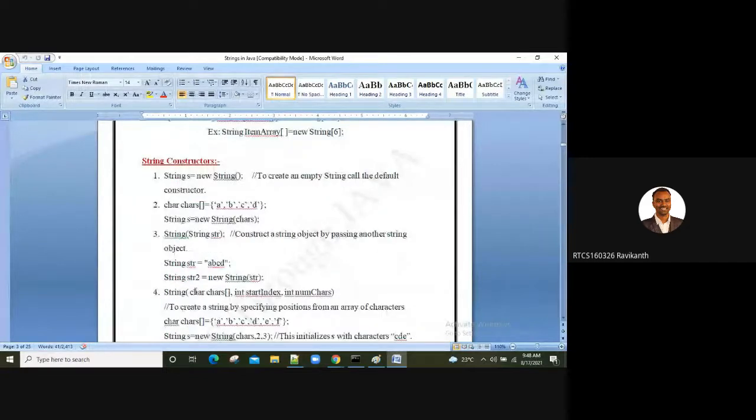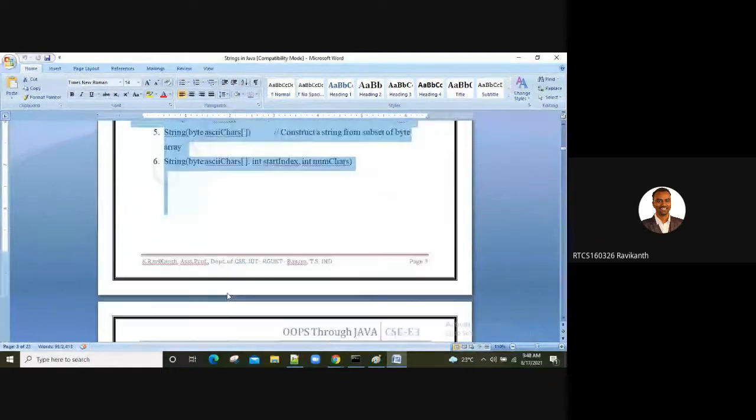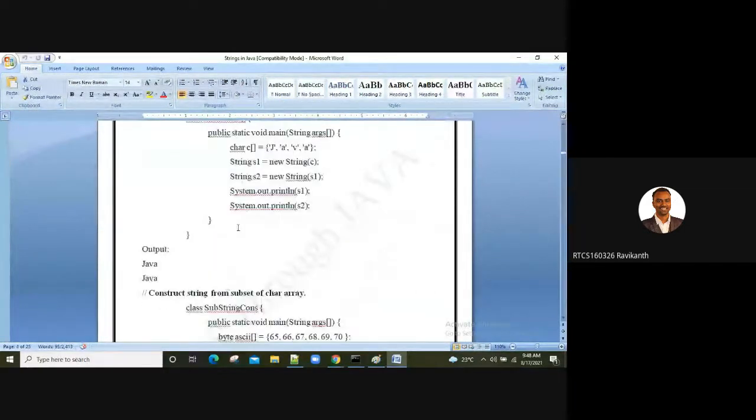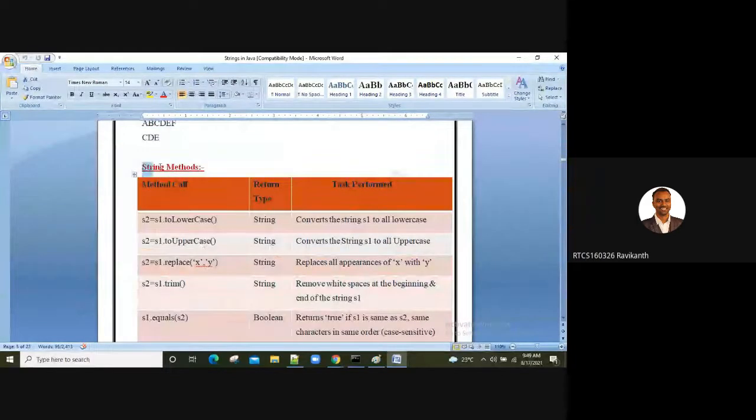Then string constructors, you can work with these different syntaxes. I gave you an example for each and every concept, don't worry. The more important thing is the inbuilt predefined methods available in java.lang.String, string builder and string buffer.